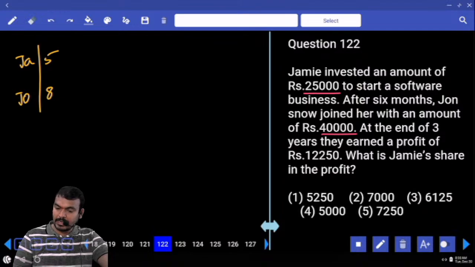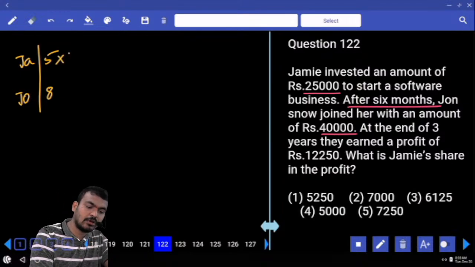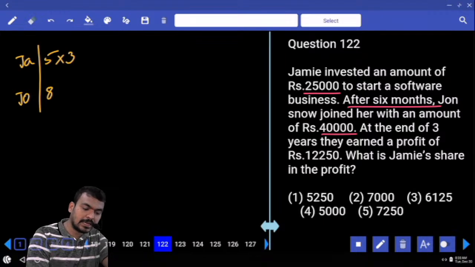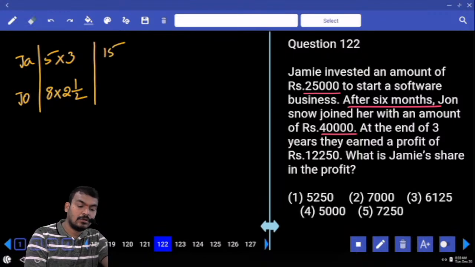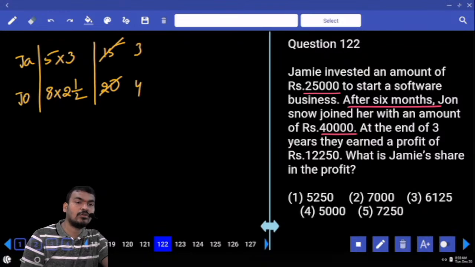5:8. And the second one joined after 6 months. But the first one, starting to ending, how many years? 3 years. Second one 2.5 years or not? Yes or no? 5 into 3 is how much? 15. 8 into 2.5 is 20 or not? 5 into 3 times, 5 into 4 times or not? Total how many parts? 7 parts.